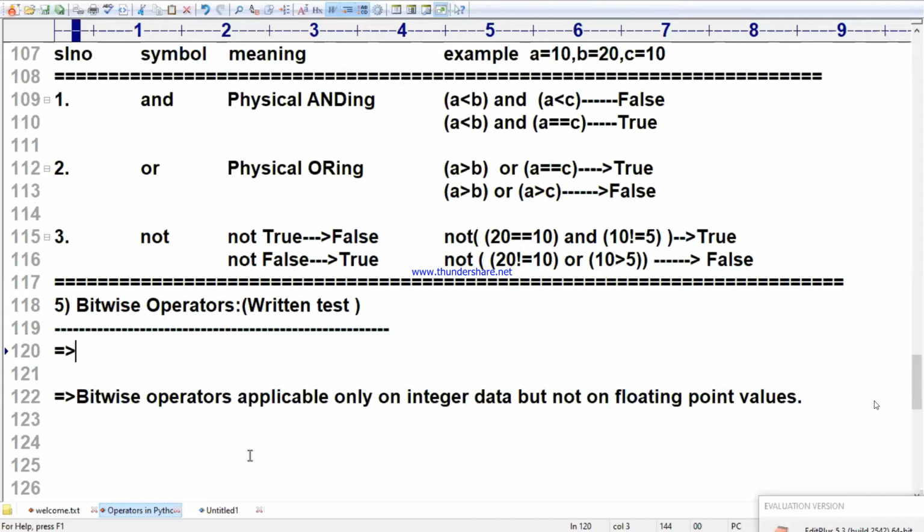Listen. In Python, now I am writing. In Python, bitwise operators are used to perform bitwise calculation. I prepared some small diagrams also. Look and feel diagram: when you look at it, you will feel how it works.